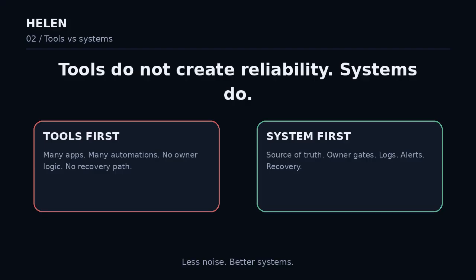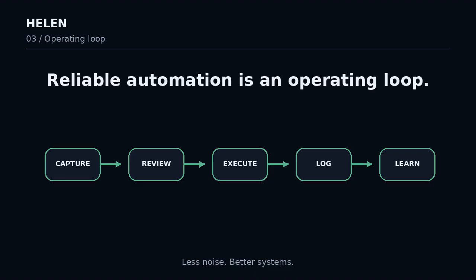Before building an automation, you need to understand the work manually. What triggers the process? What information is required? Where does that information live? Who makes the final decision? What should happen if something fails?